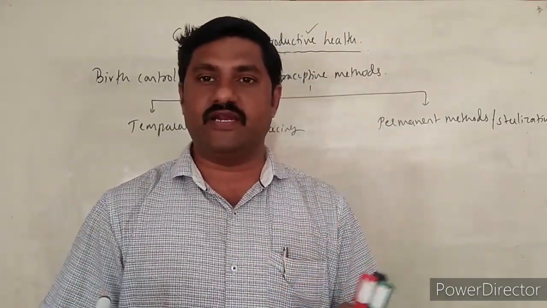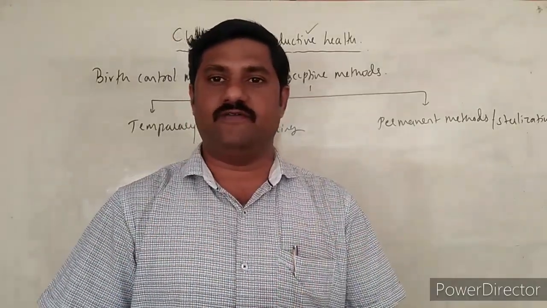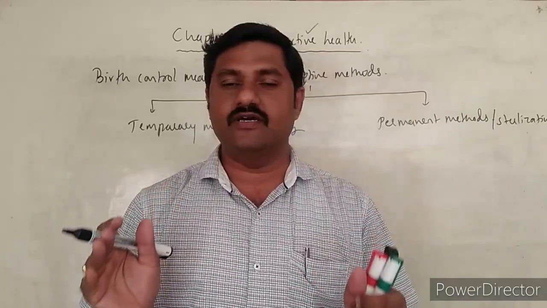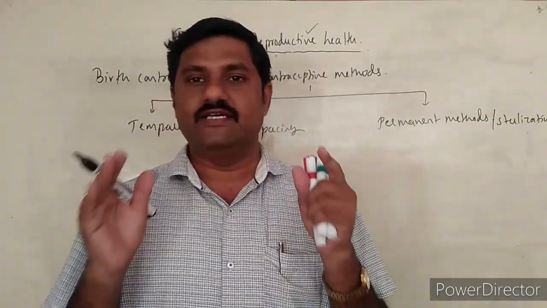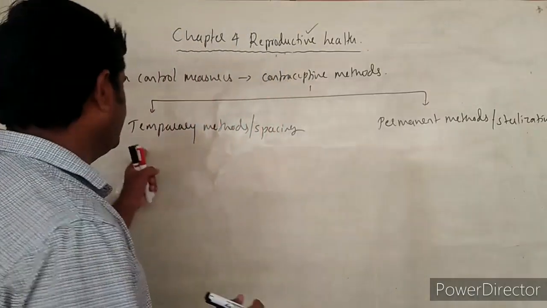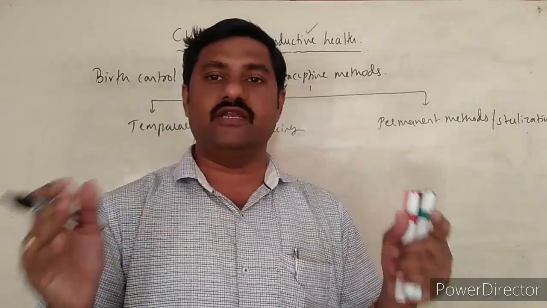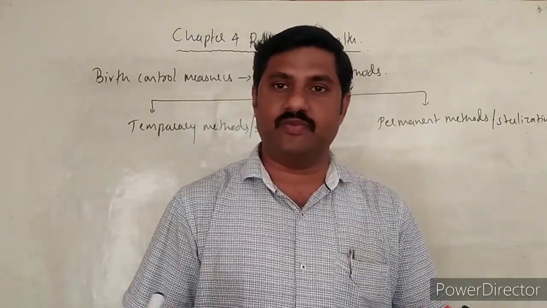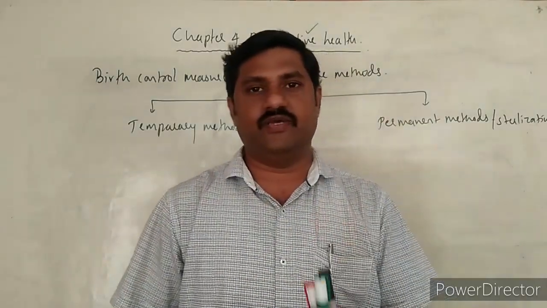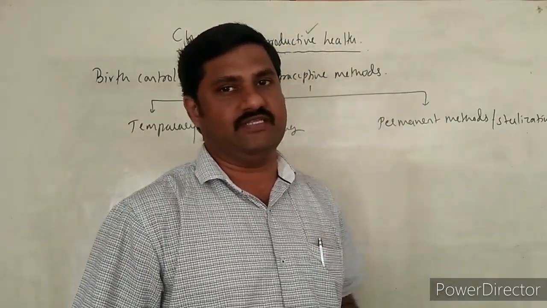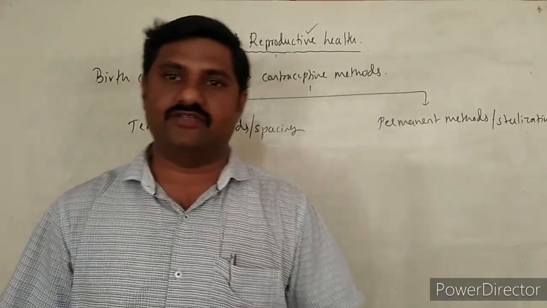Sometimes unwanted pregnancy is postponed. Such activities are done by the couples temporarily, not permanently, and such methods are said to be temporary methods. Permanently, if the couple are not in need of any forthcoming pregnancies, these methods are followed, and they are called permanent methods, or sterilization methods.